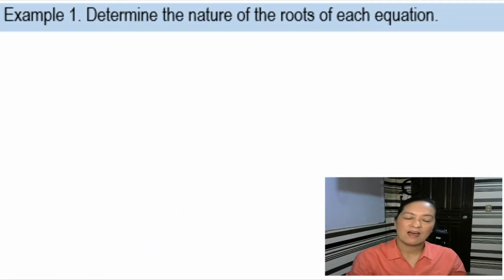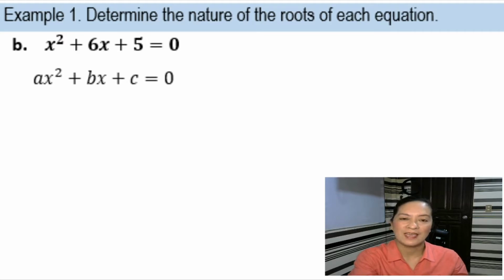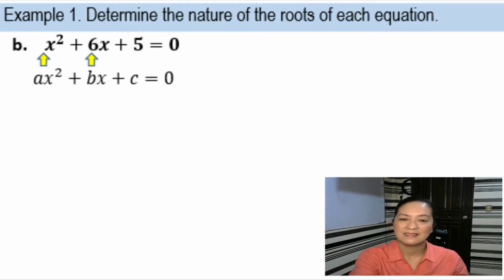Okay, so let's have the second example. Letter B, x squared plus 6x plus 5 equals 0. So the given equation is again in the form of ax squared plus bx plus c equals 0, wherein a is 1, b is 6, and c is 5.